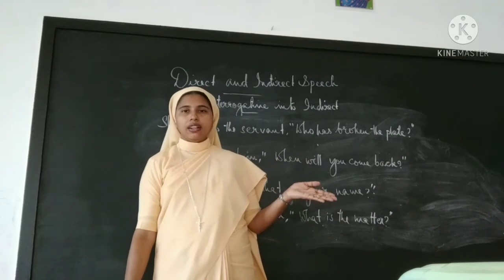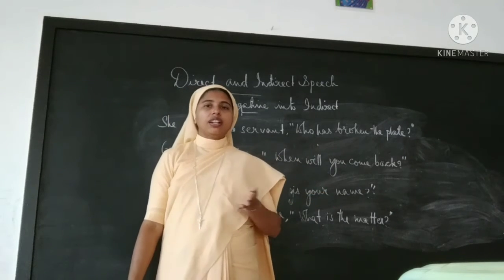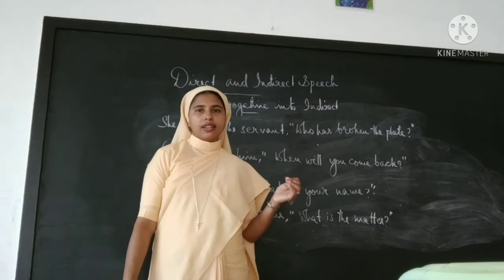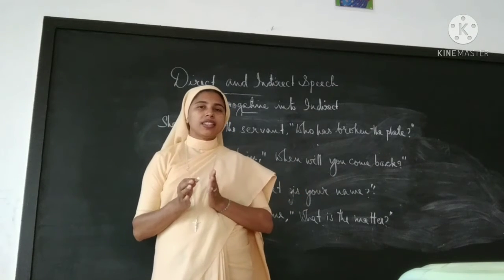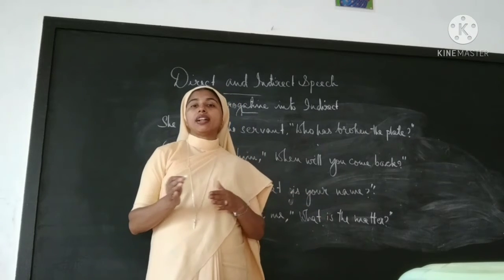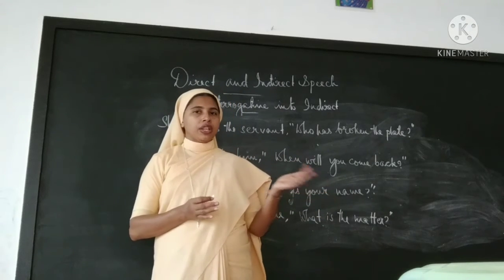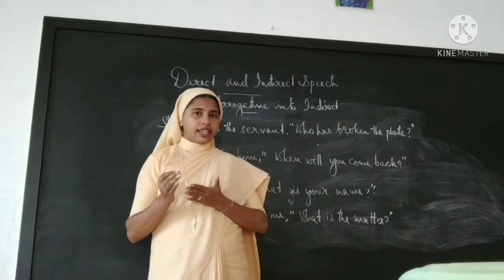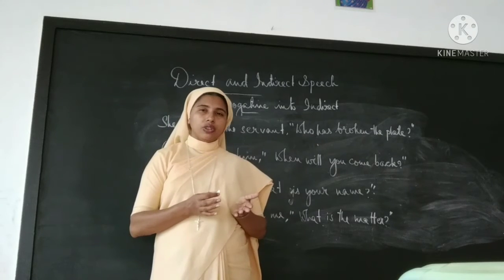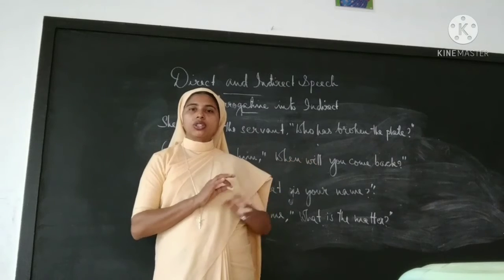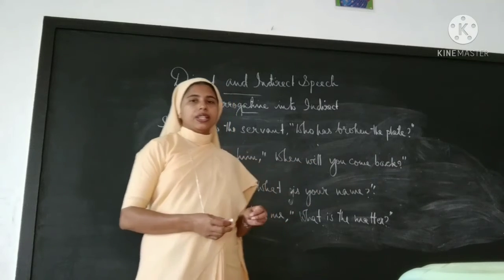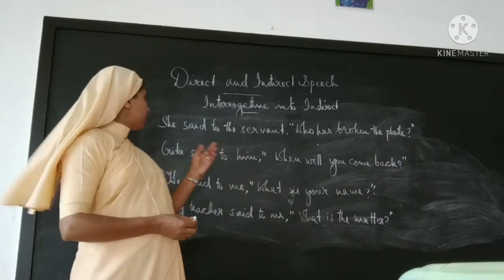Now we will study how to convert a WH question into indirect. Okay, rules are same, but the only thing is that there is no conjunction that will be added in a WH question. In a statement we add that, in a yes or no question we use if, but in a WH question there is no conjunction. Okay, let's see some examples.